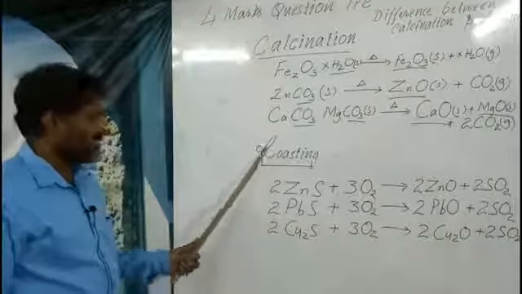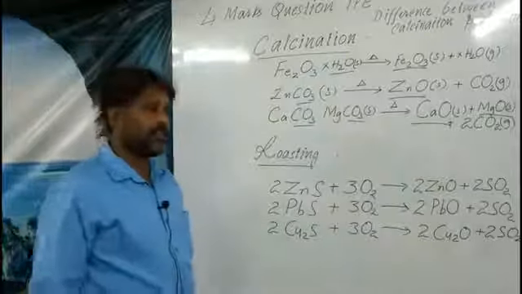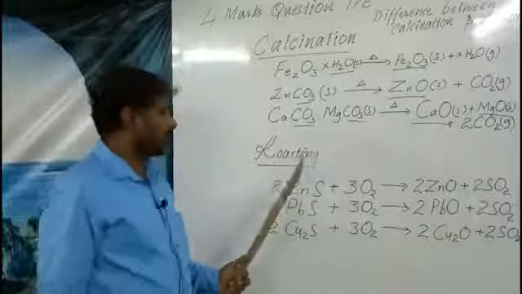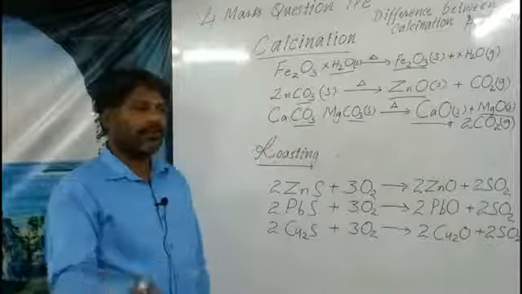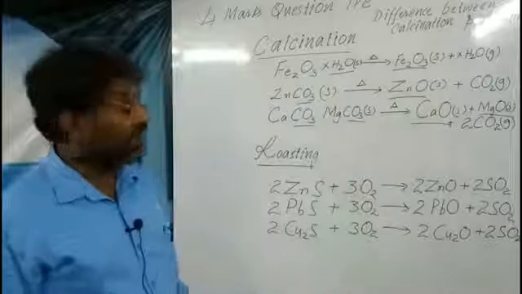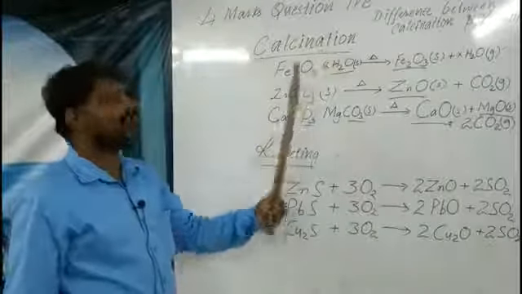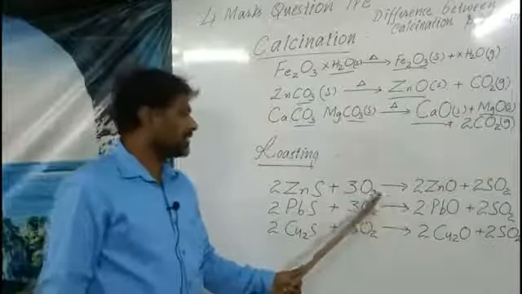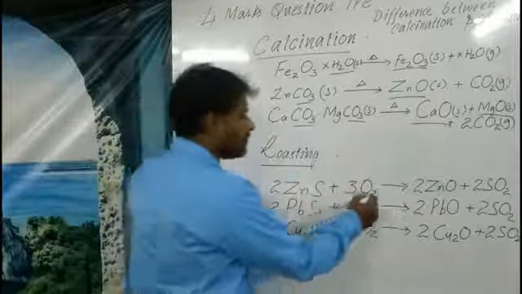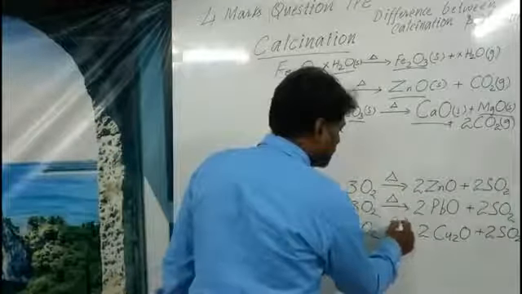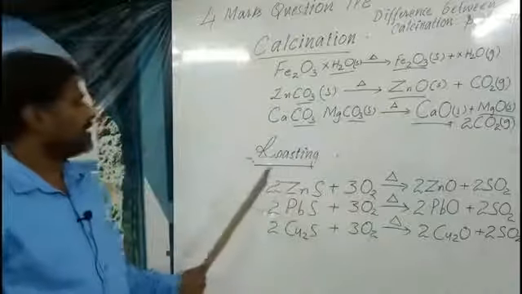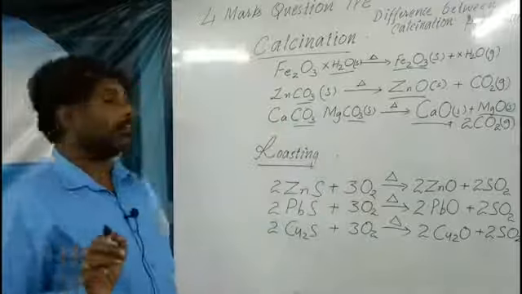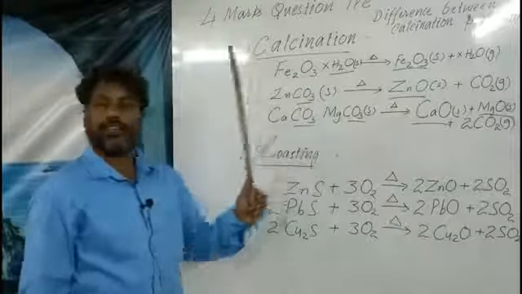The second process is roasting. We can easily understand the general name from dishes, while we are frying. Heating is nothing but roasting. The main difference is that in calcination we don't use oxygen, whereas roasting involves an excess amount of oxygen while heating. Here also we have to heat, without heating this process will not happen. So roasting is heating along with the supply of excess oxygen. This is the difference between roasting and calcination.